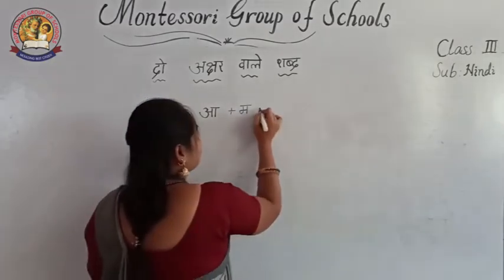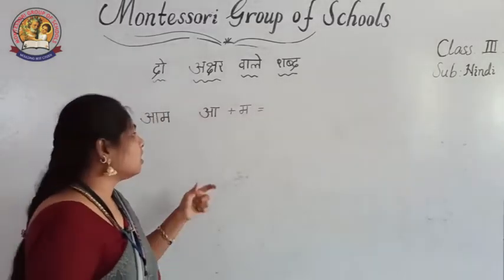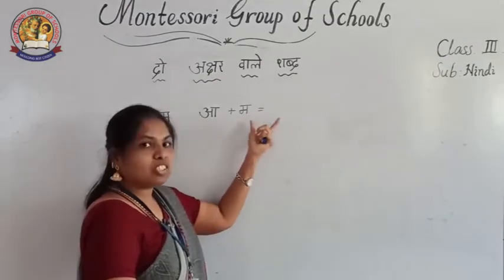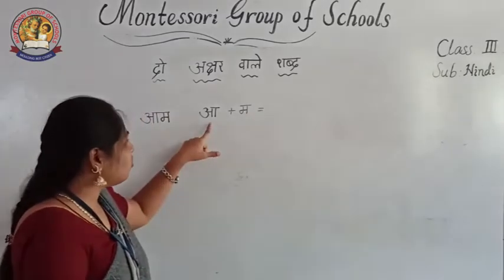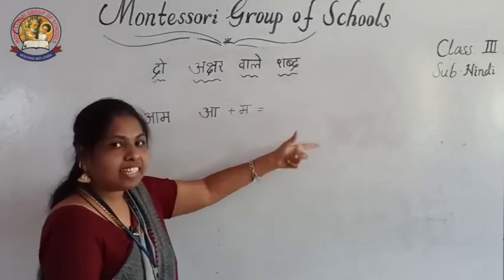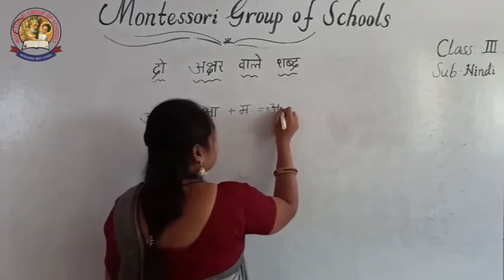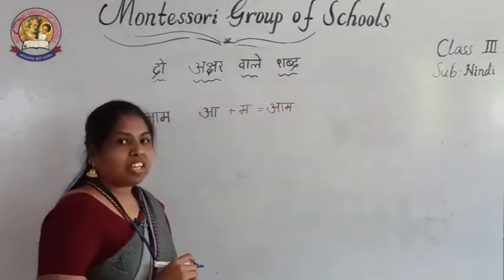A plus ma is equal to. In maths, what are you doing? If we write numbers here, you add and give the answer here. Same, we are adding these two letters and writing as a word. See? A plus ma, am.